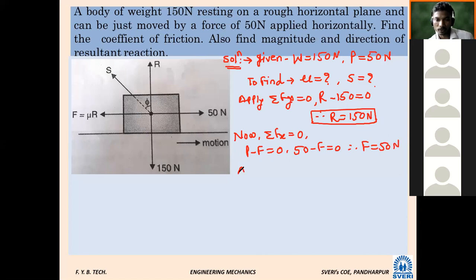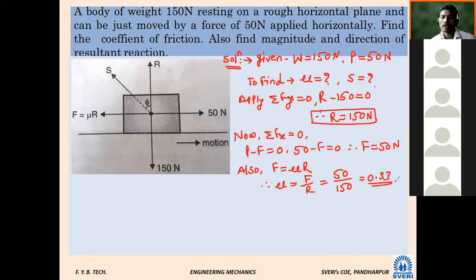Also, we know how the frictional force is given: F is equal to mu R. Therefore mu is equal to F upon R. Both values are known to you. The value of F is 50 and the value of R is 150. So mu is 0.33. This is the value of mu.